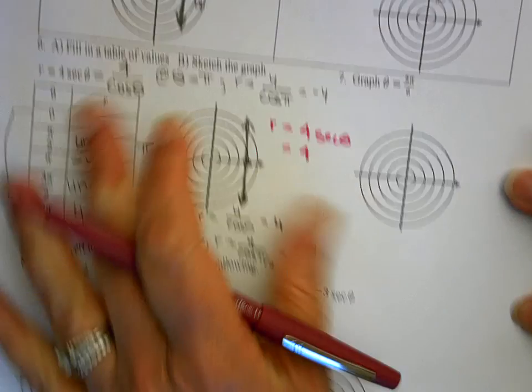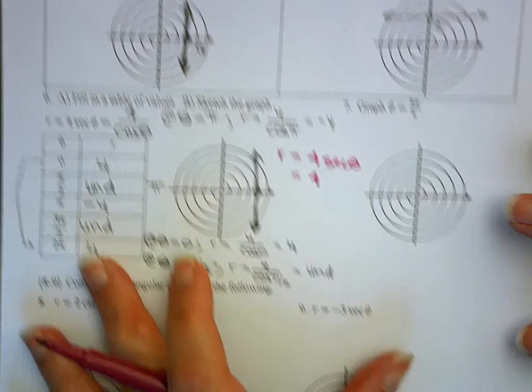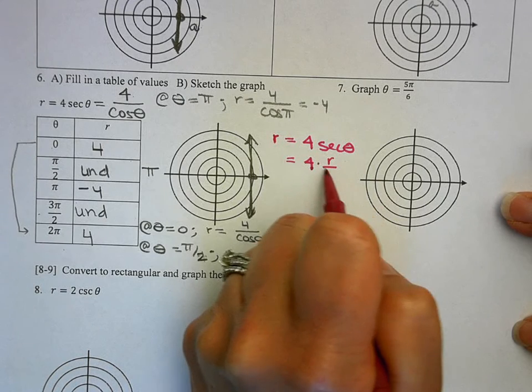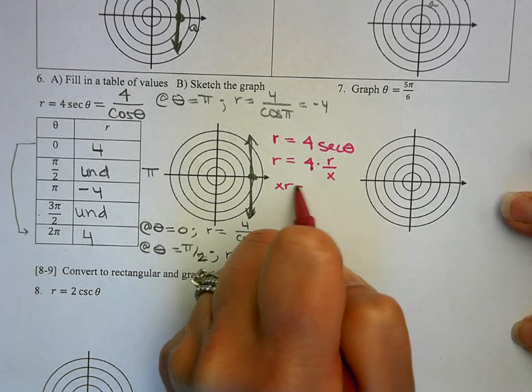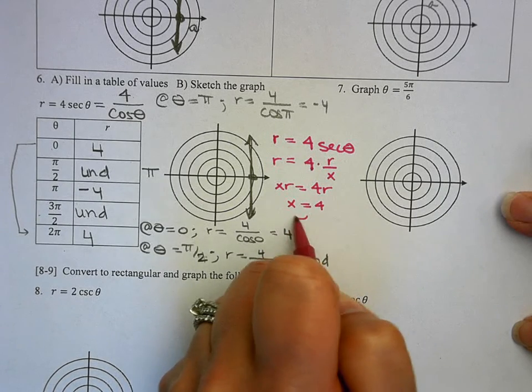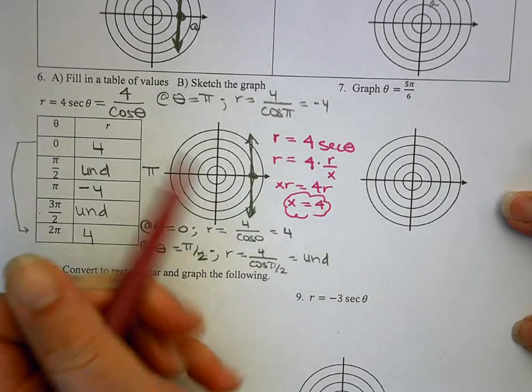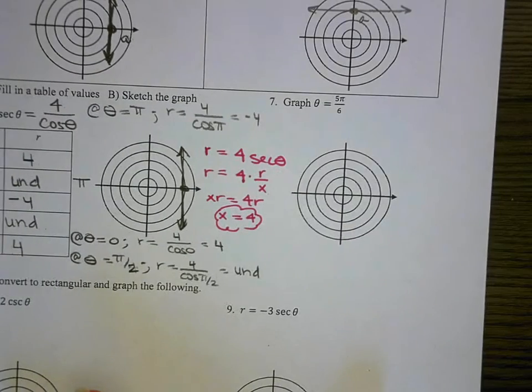So I know secant of theta is r over x. Multiply the x over to clear your fractions. Divide both sides by r, so you're really just graphing x is equal to 4. So if you go out to 4, you would just pass through the x-axis at 4. Okay? All right, and then let's take a look at number 7.